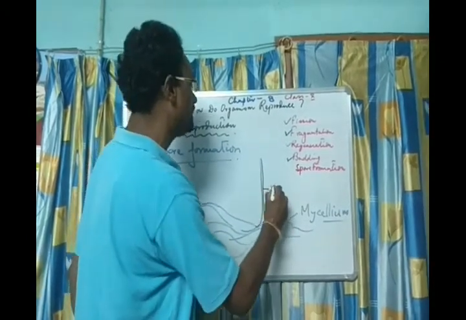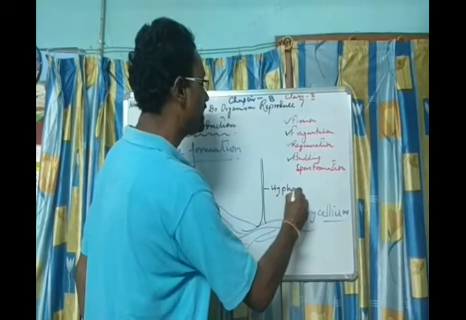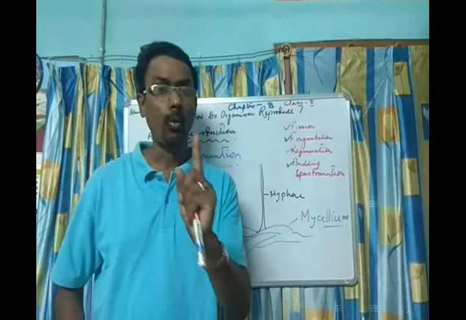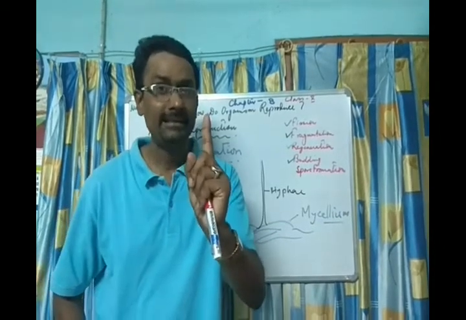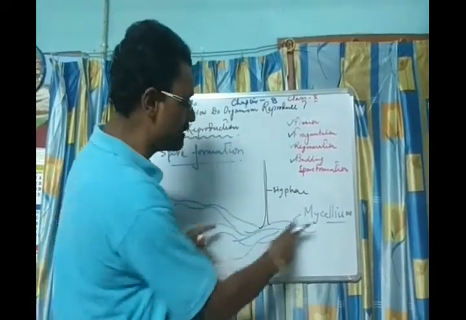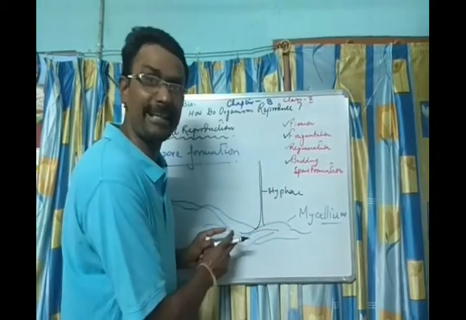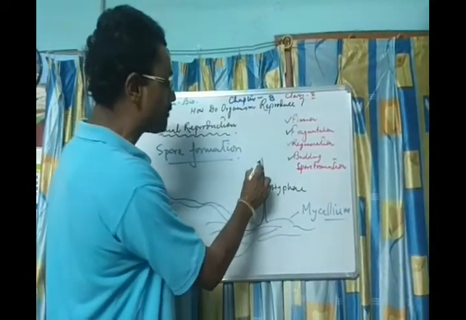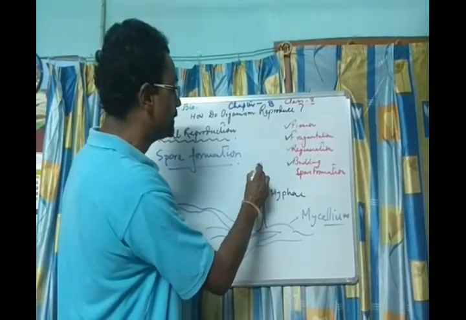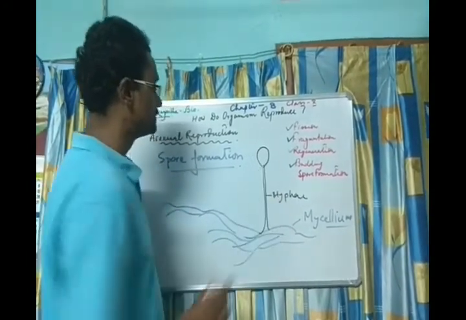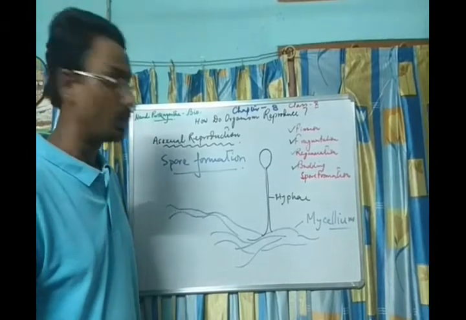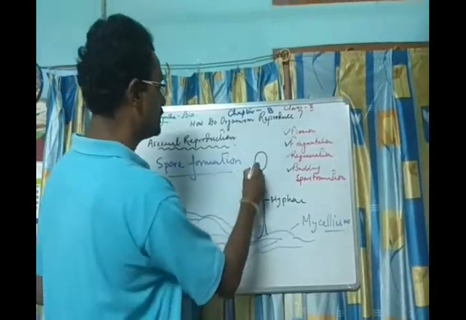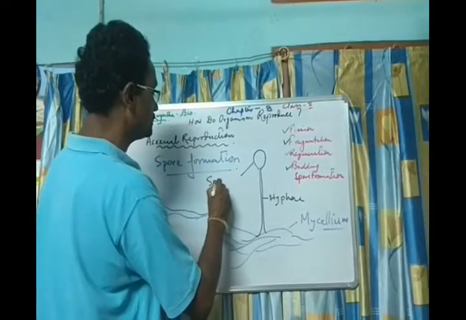This is called hypha. H-Y-P-H-A-E. What is hypha? Hypha is not a singular of mycelium, but a single thread. Okay. Mycelium is a number of interconnected thread-like structures. So this is a hypha. The terminal portion of the hypha becomes rounded. Okay. Now, this one is called sporangium.